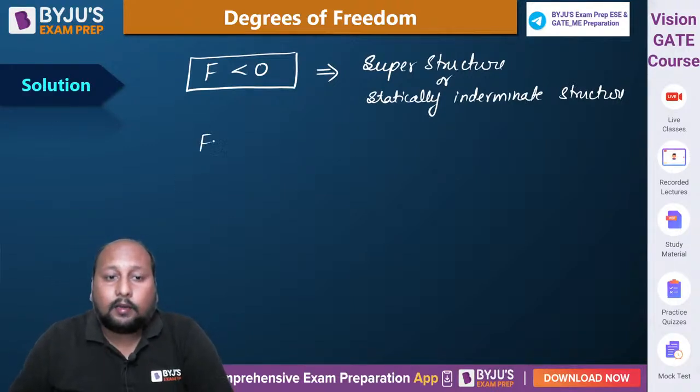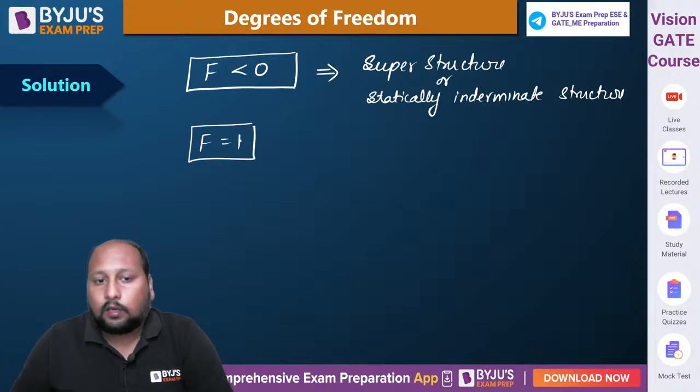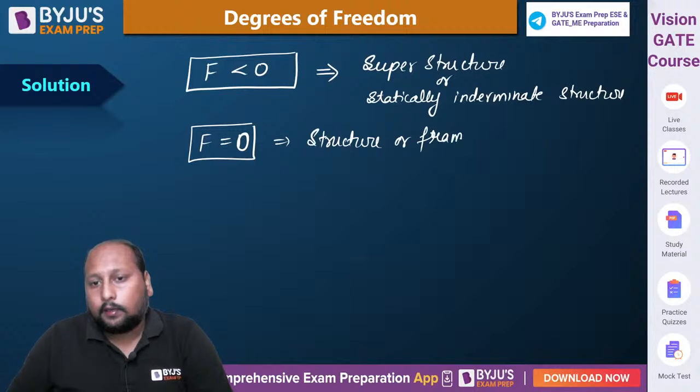If the degree of freedom is equal to 0, we can call this a structure or frame. When degree of freedom is equal to 1, we can call it a kinematic chain.